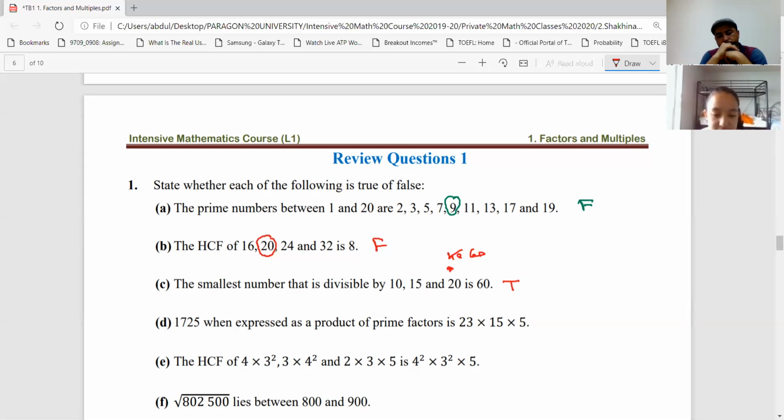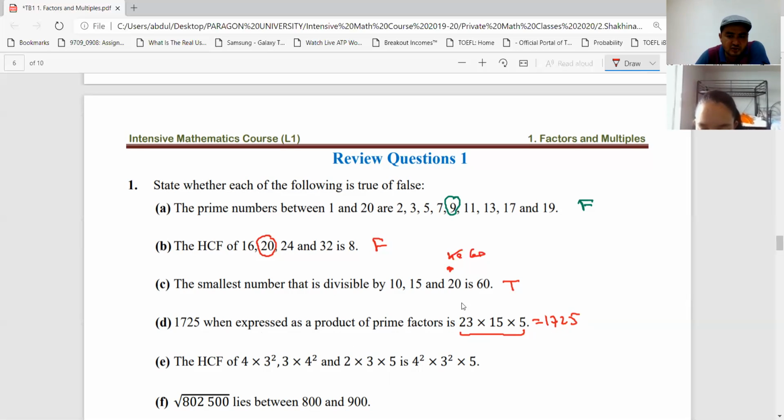1,725 when expressed as a product of prime numbers is 23 times 15 times 5. Is it correct? Is it true? If you multiply this, that's correct actually, 1725. But the question is, 1725, when expressed as a product of prime factors, is this? Is this the prime factorization of this number? That's the question.